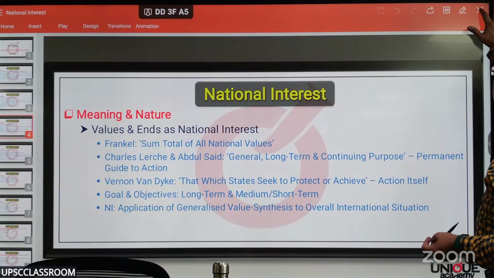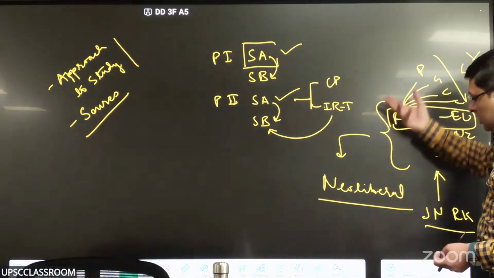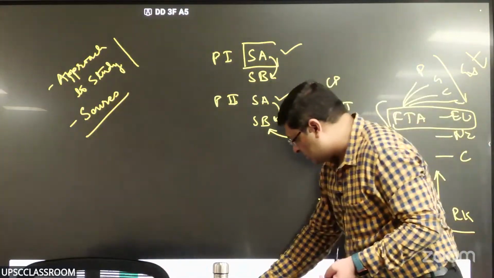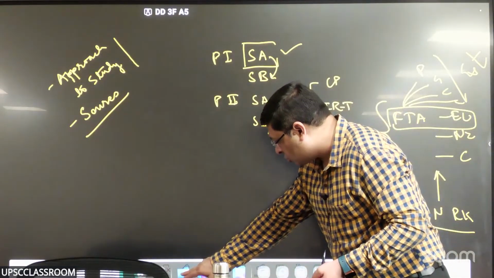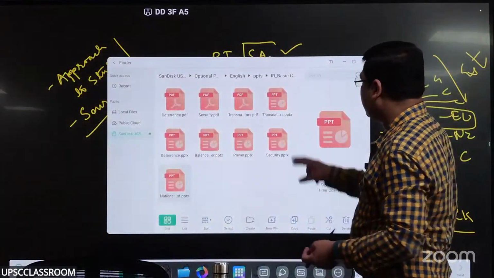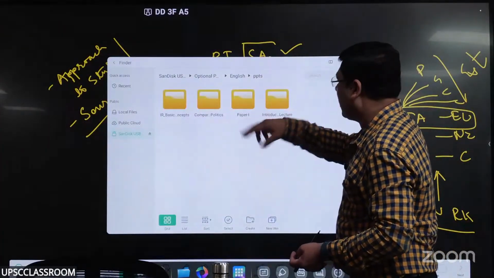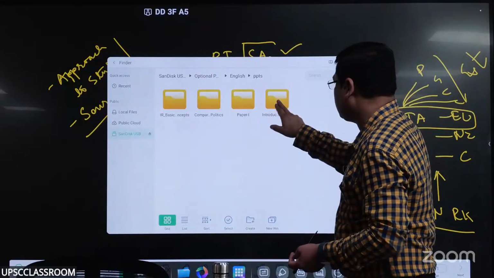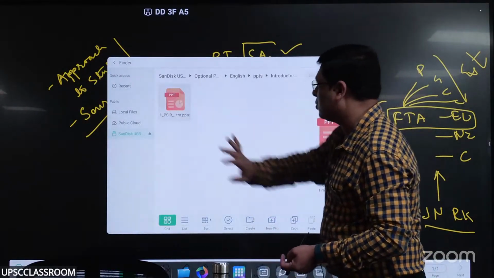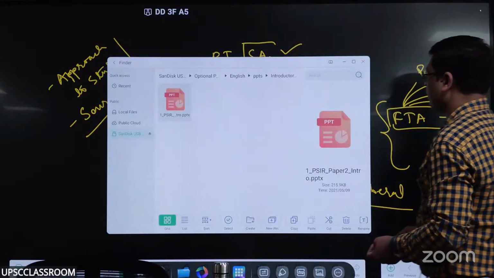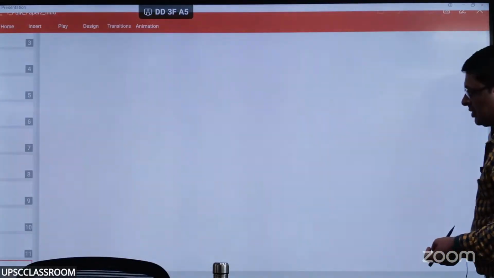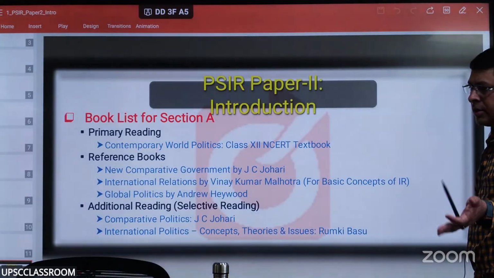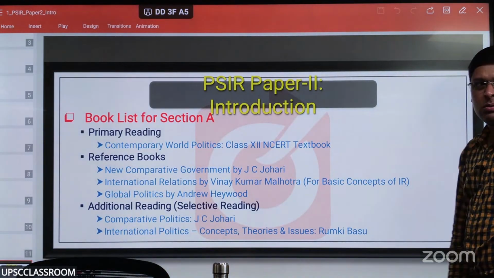But at the same time, I would say that the entire syllabus is quite large, and I would request you to use those books as reference books. And reference books are those where you refer to them. You don't read them end to end, right? Okay, coming back to sources. So, International Relations by VK Malhotra, right?